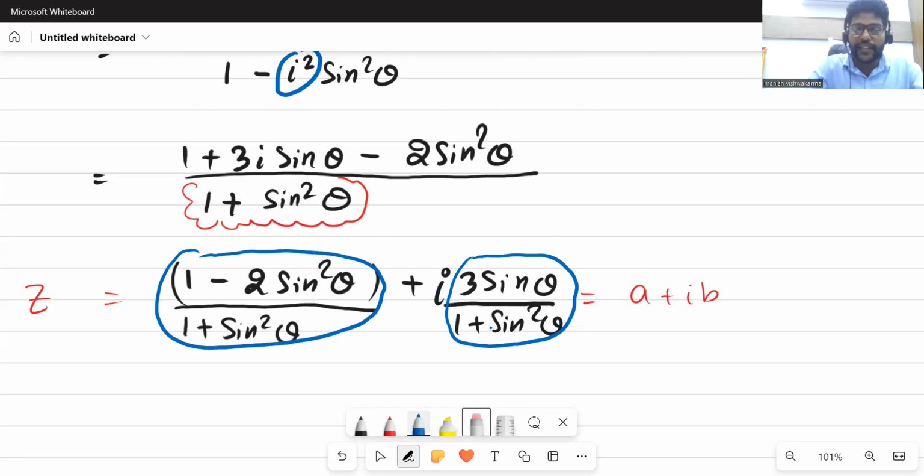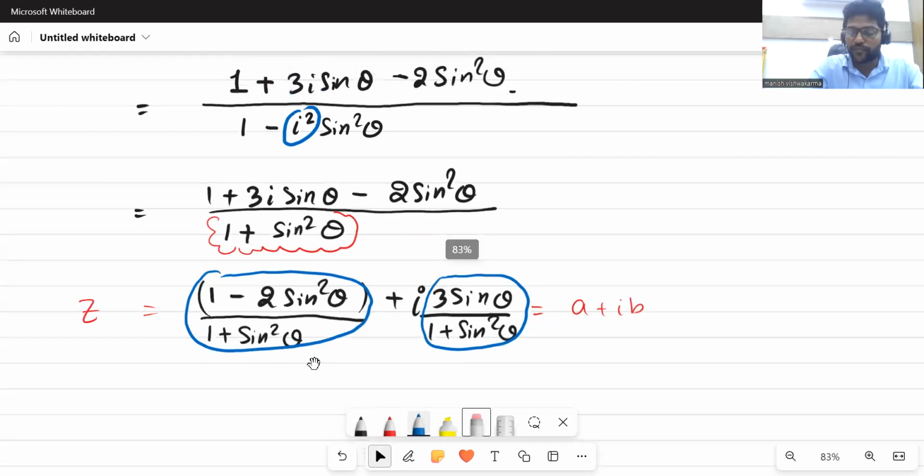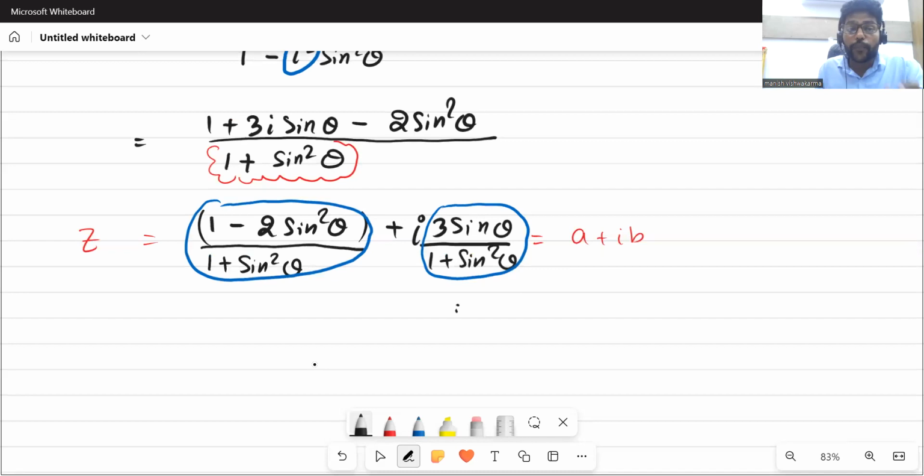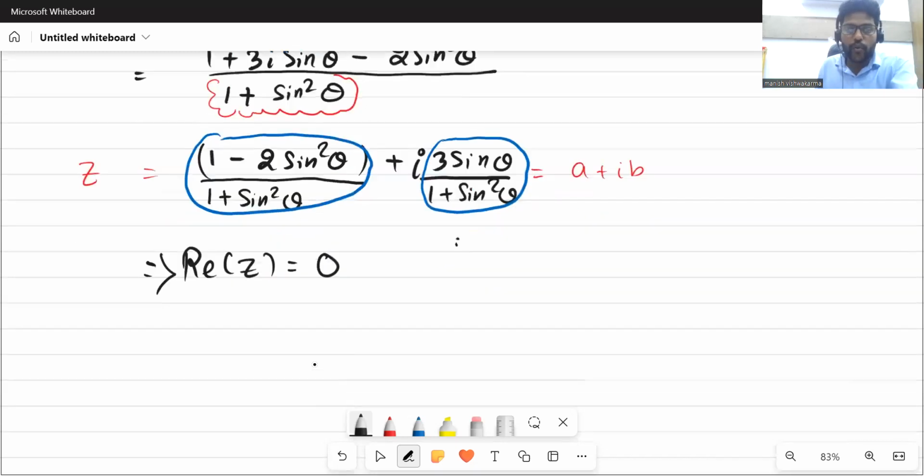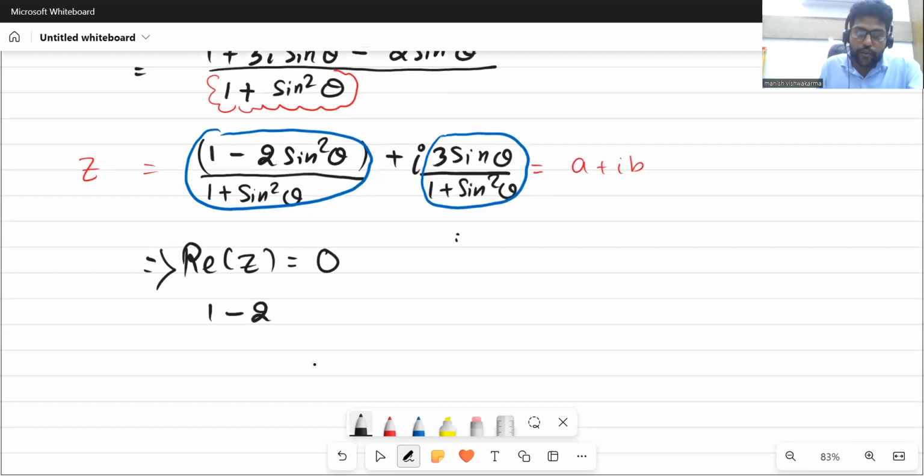Now since it is given that this complex number is purely imaginary, this means the real part of z will be 0. So this real part, 1 minus 2 sine square theta upon 1 plus sine square theta, is equal to 0.